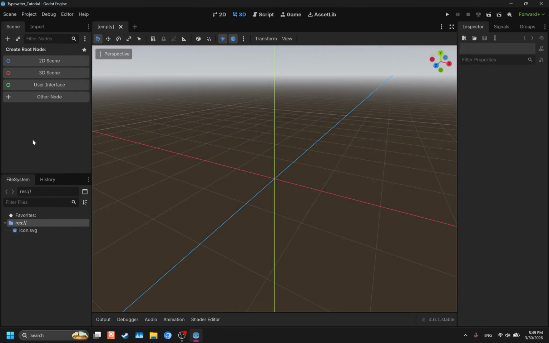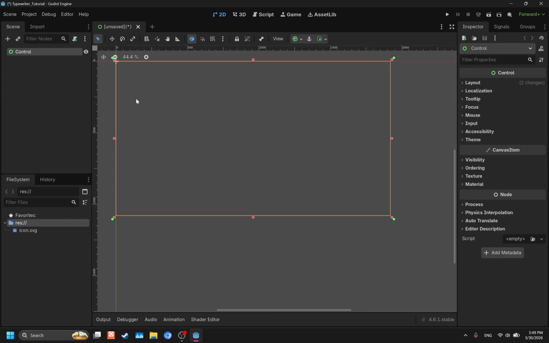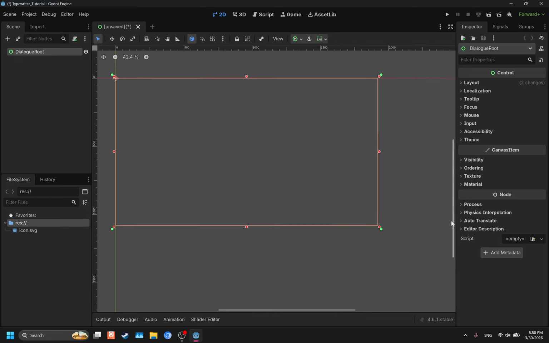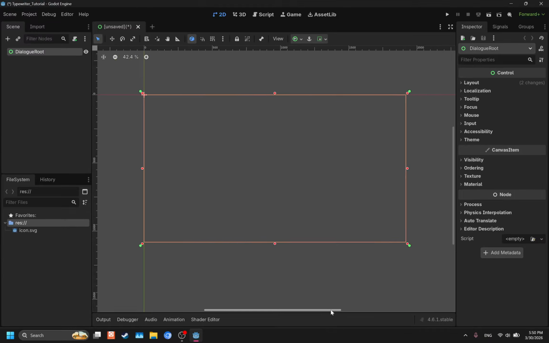And now we can create a root node. So we can go over here to the left and make a user interface. Since it's just going to be UI, we don't need anything fancy like a 2D scene. So we already have our root node here, Control, going to rename that to dialog root. And let me just scroll up here so that we're a bit centered.